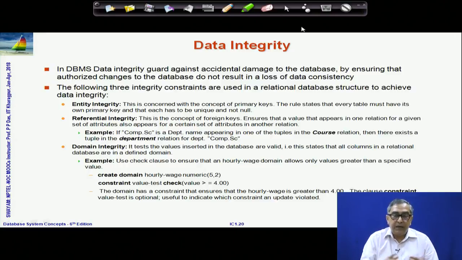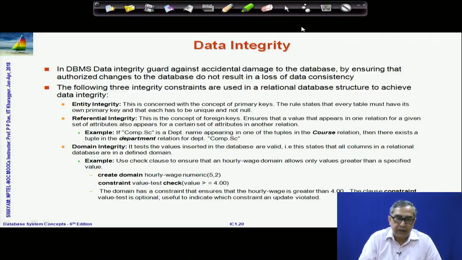So, these are constraints which do not come from the relational design per se, but are constraints that hold in the real world, which you want to enforce on the database system in the design that you are doing, in the lifetime of the data. Naturally, there are ways to do that by creating domains and setting the constraint values.